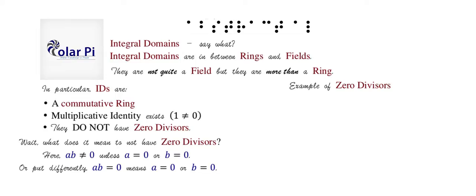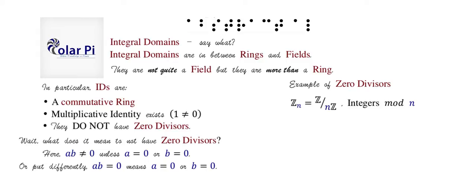If you take the integers mod n, and these are just two different ways of denoting integers mod n, then the integers mod n for n not prime are full of 0 divisors, which is to say unless n is a prime.